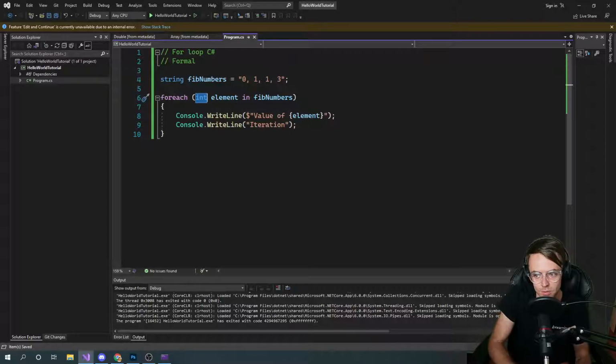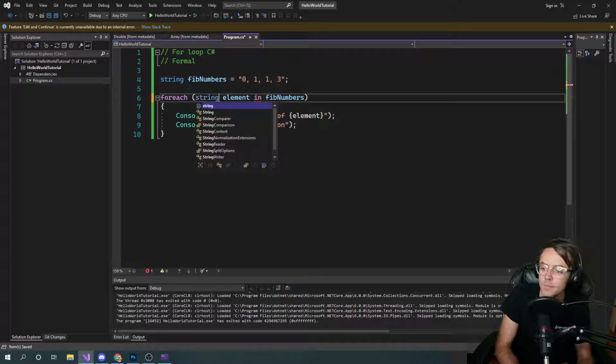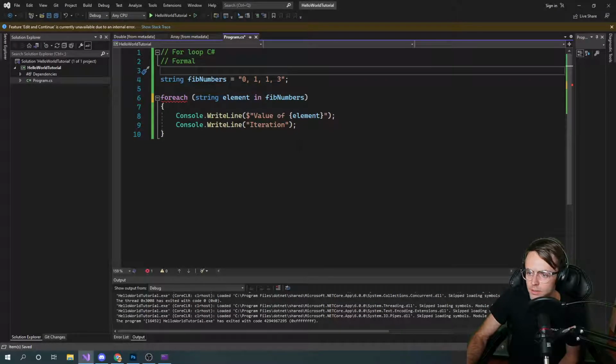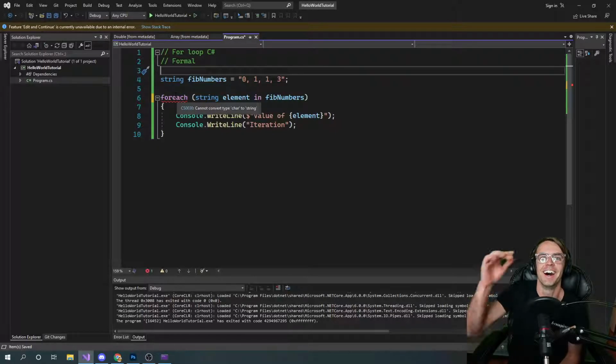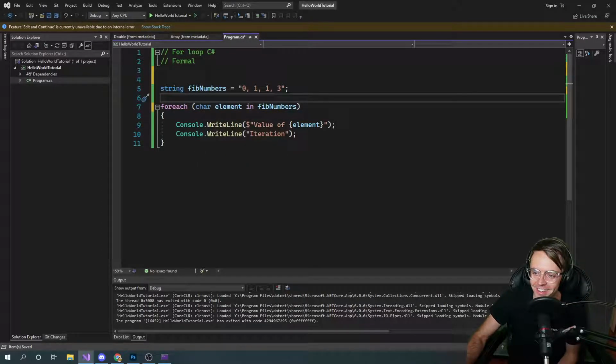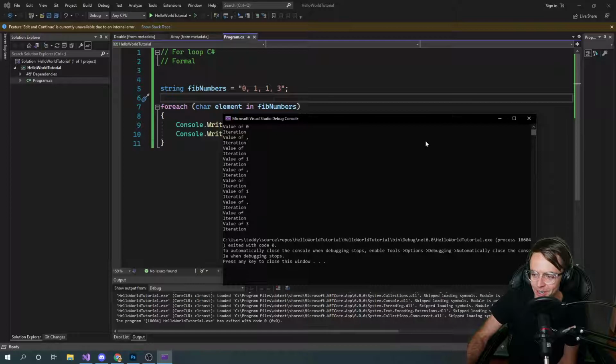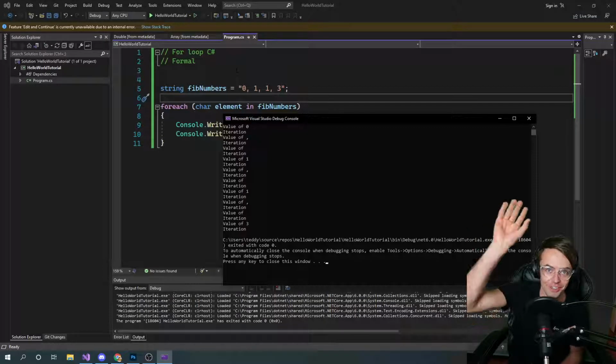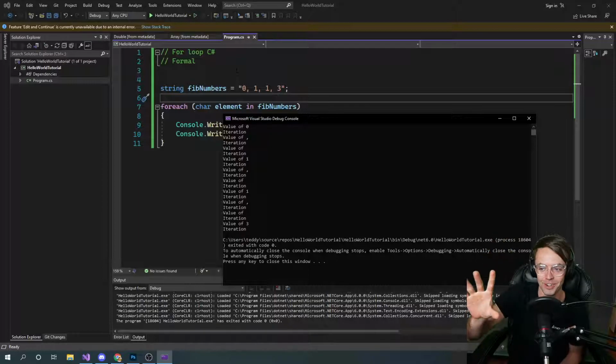We have to change this to a string because it is. Oh my gosh. This is a char. I just broke my reality there. So this is going to actually be a char. That is crazy. Yes, it is going to be a char. I just learned that live on the live stream. Okay. So watch what happens. It actually will bust up a string. Think about that. It's literally just like a wood chipper. You could just start throwing stuff at random right in there, and it's just going to chew through it.